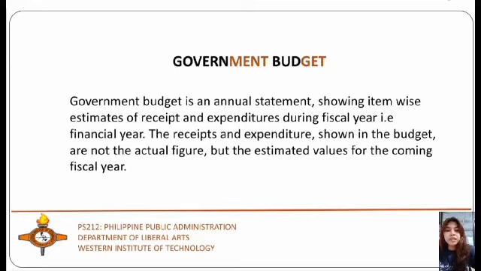It's stated here that a government budget is an annual statement showing item-wise estimates of receipts and expenditures during a fiscal year, for example, a financial year. The receipts and expenditures shown in the budget are not actual figures but the estimated value for the incoming year. Ang budget ng gobyerno ay isang taunang pahayag. Ipinapakita sa taunang pahayag ang resibo at ang paggastos o paano gagastusin ang pera.